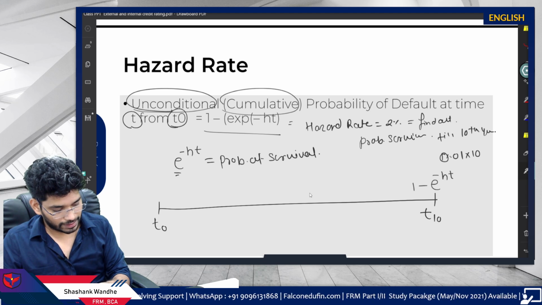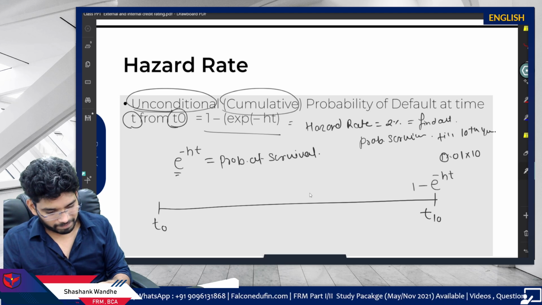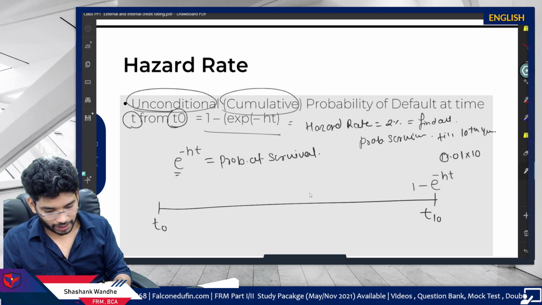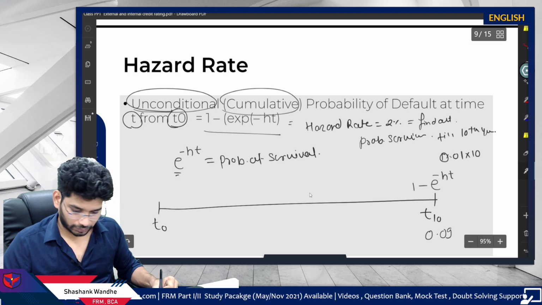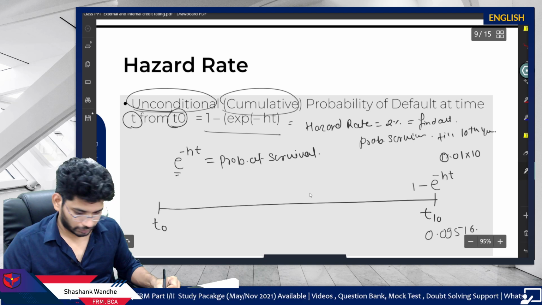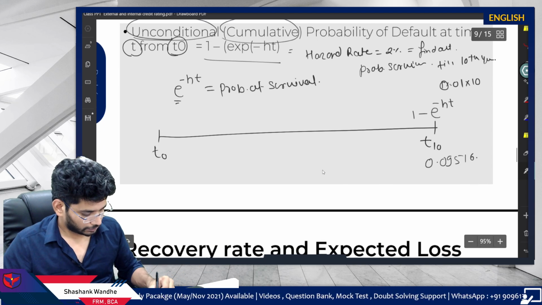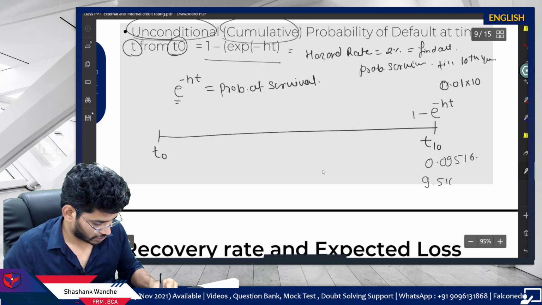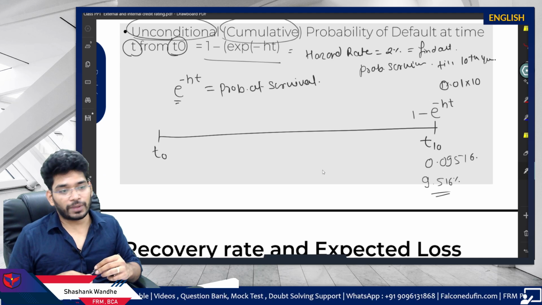Okay, so 0.10 multiplied by 10, plus minus, exponential, minus 1, which is 9.516%. So this is your cumulative probability.